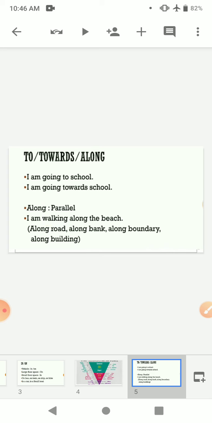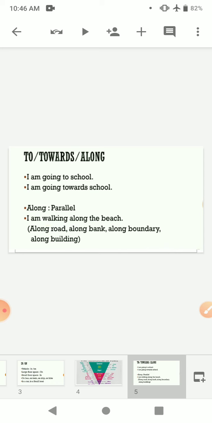But if I say I am going towards school, it means I am just talking about the direction. So when we are talking about the direction, we use towards. I am going towards school. I am going towards hospital. If I say I am going to school, I am going to market, I am going to hospital, it means I am talking about a particular destination where I am supposed to reach. But if I use towards, it means I am just talking about the direction, not the particular destination.